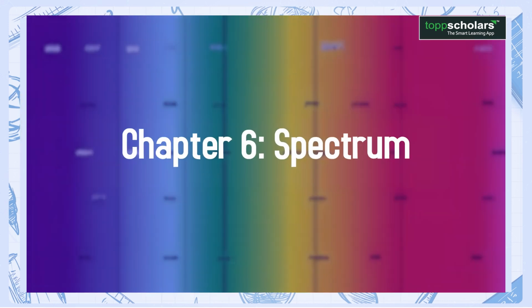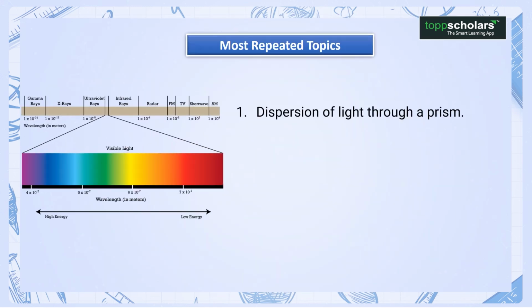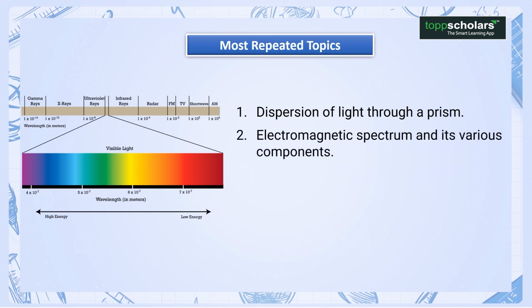Chapter 6. Spectrum. Most repeated topics. 1. Dispersion of light through a prism. 2. Electromagnetic spectrum and its various components. 3. Applications of different types of radiation.